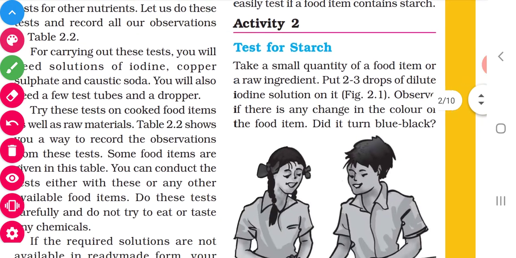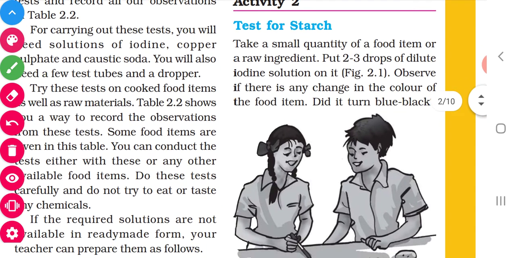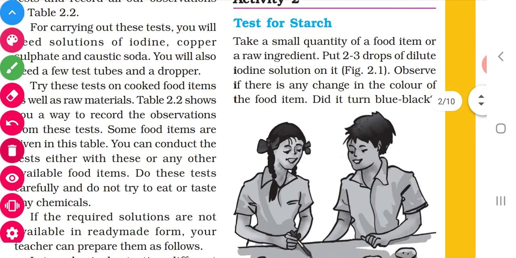Now come to activity 2. Note it down. For testing starch, we need only one solution, that is dilute iodine solution. What is meant by dilute iodine solution?